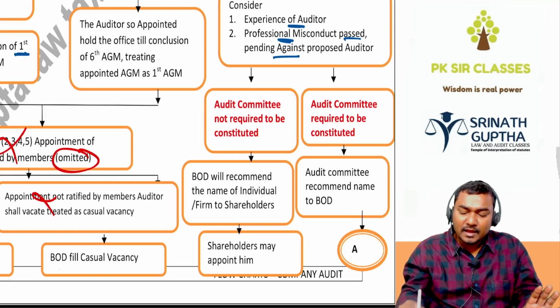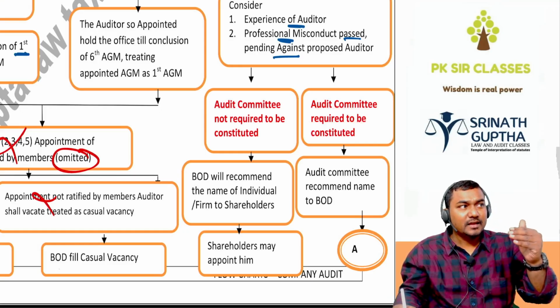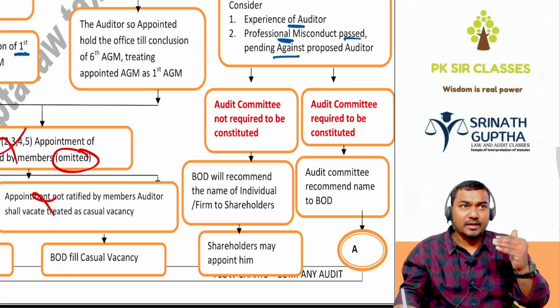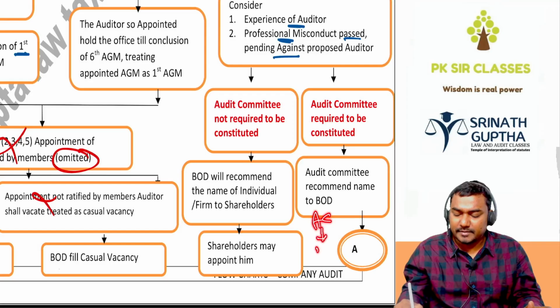And if the audit committee is there, the audit committee is supreme over the BOD. The audit committee will recommend the name to the BOD. The BOD may recommend the same name to shareholders. Shareholders may appoint him as the auditor.